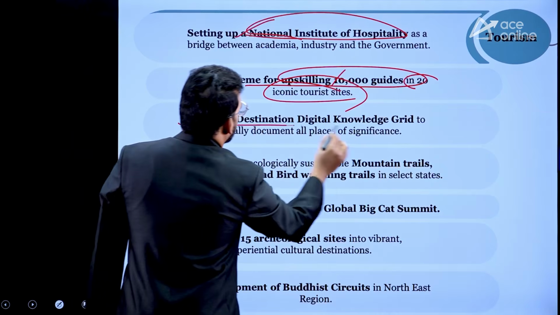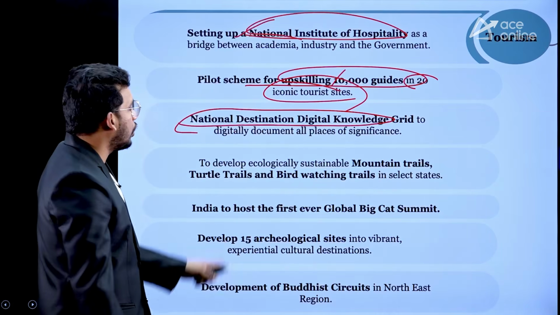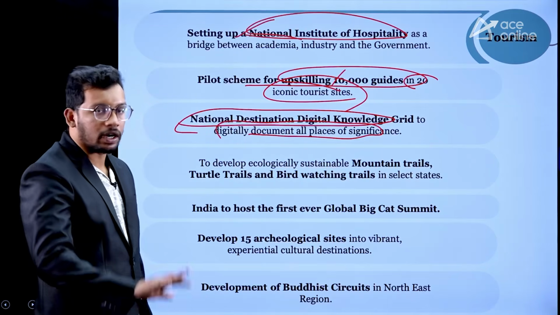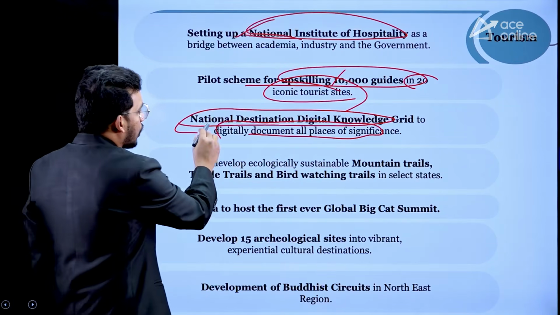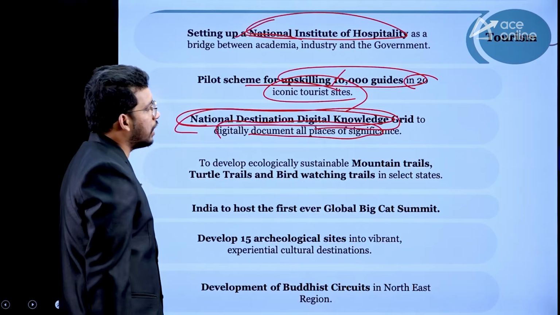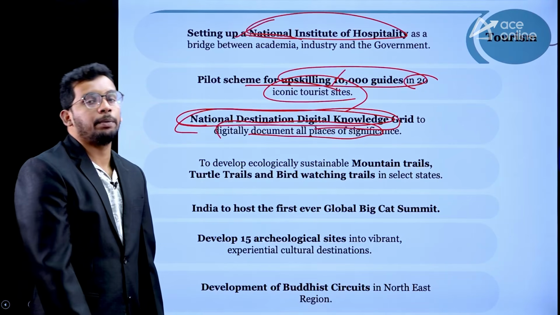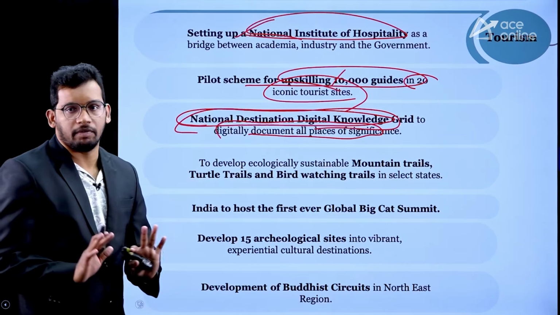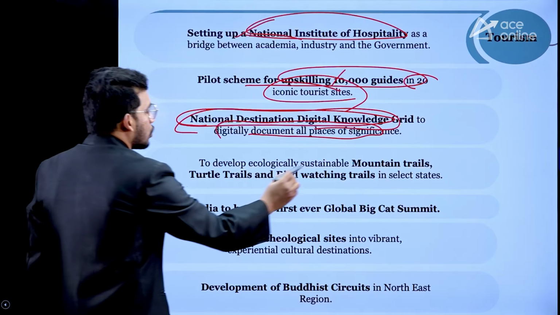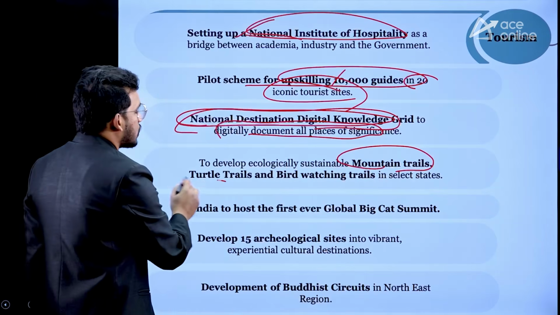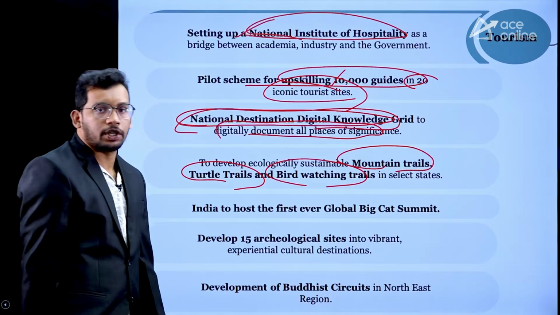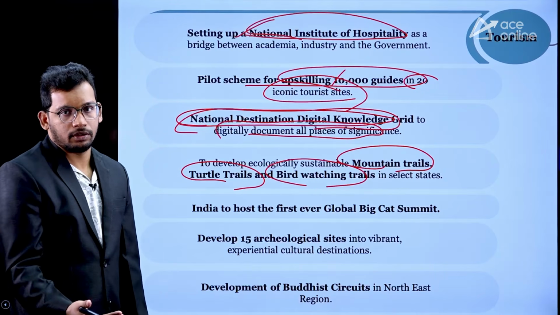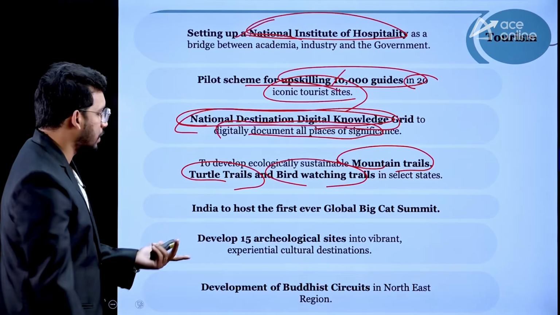The National Destination Digital Knowledge Grid is going to be created to digitally document all places of significance. So whatever important places are there in India, we are going to digitalize them. So people will know which areas are important for tourism, which are for recreation. So more GDP will be created. Then government is also going to create mountain trails, turtle trails, bird watching trails in selected states like Andhra Pradesh, right? To encourage trekking and sightseeing. That will also increase the GDP of respective states.